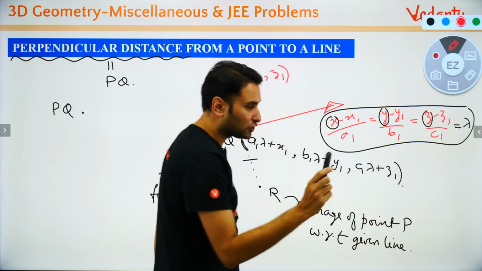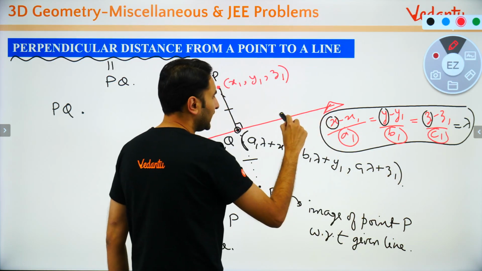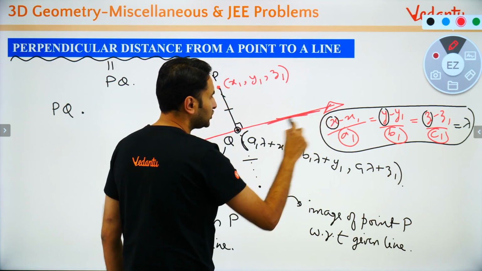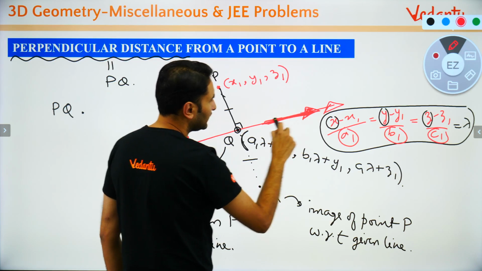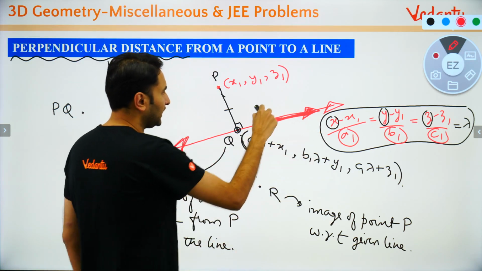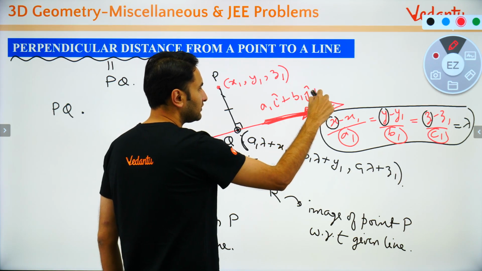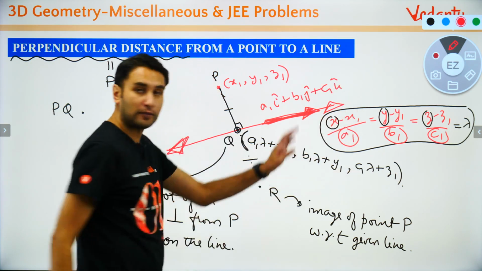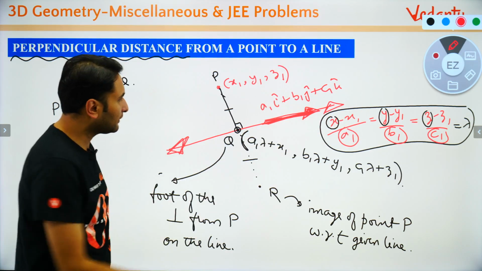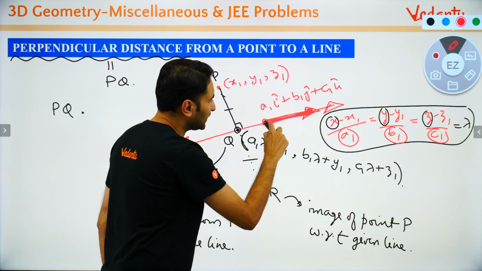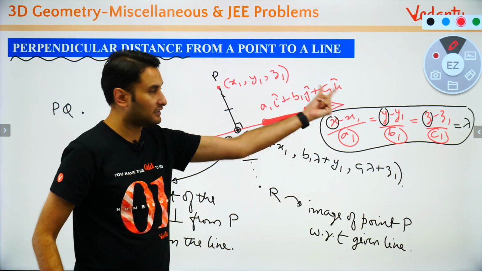The direction of the line, बच्चों क्या है? A1, B1, C1. So a vector which is parallel to the line is represented by बच्चों what? A1i plus B1j plus C1k. All of you remember this? We have done this in so much depth in straight line. तो बच्चों क्या क्या पता है आपको? लाइन की डायरेक्शन पता है. This is the direction of line which is A1i B1j C1k.